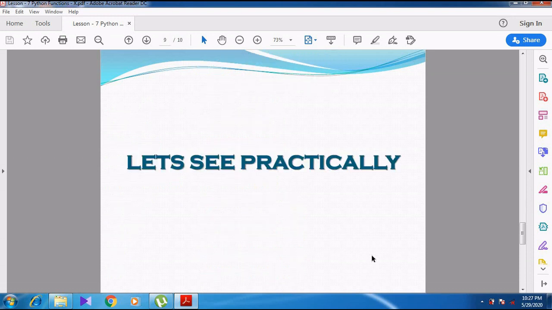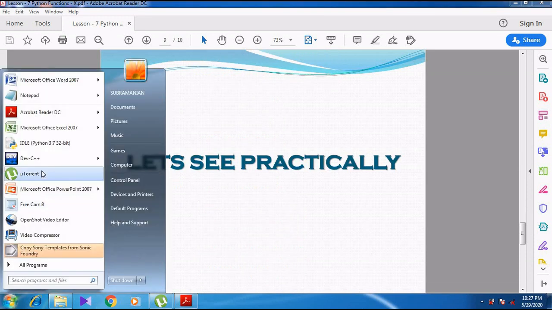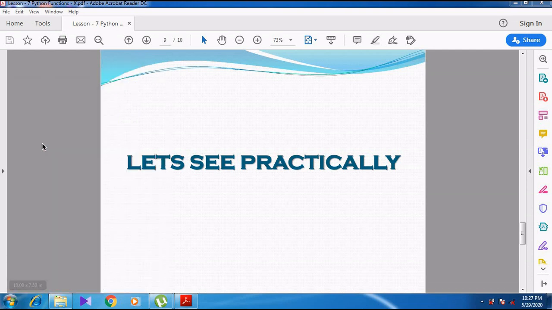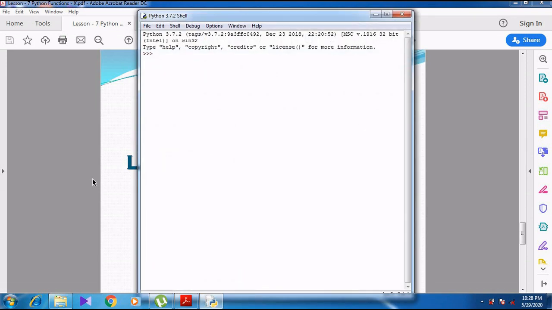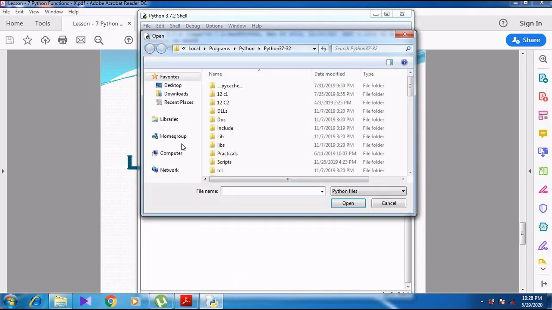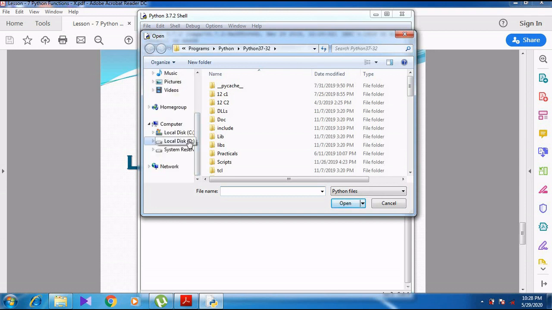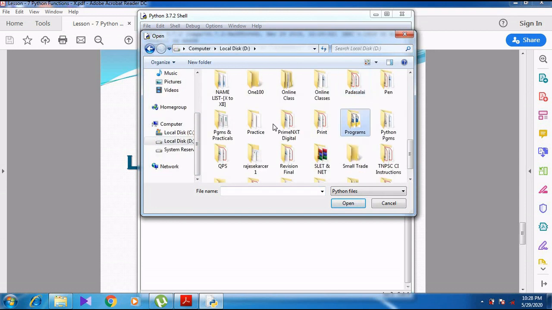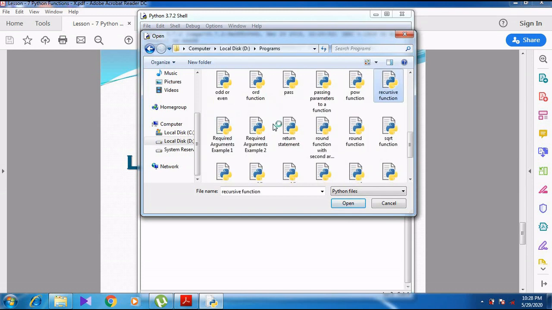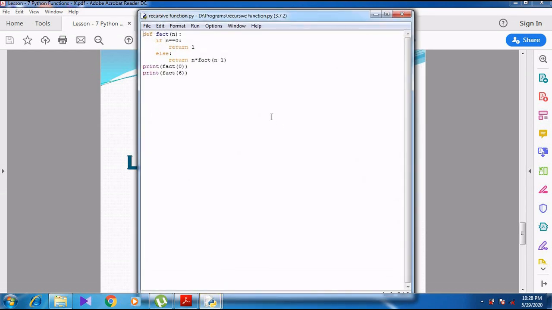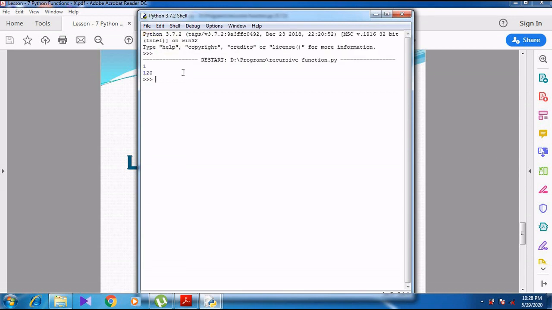Right, let's see this in a practical manner. So open IDLE Python and then open the program. I have already typed the program and stored it in a separate folder, located in local disk D, programs, recursive function. So factorial of 5. When I press F5, it shows 1 and 120.